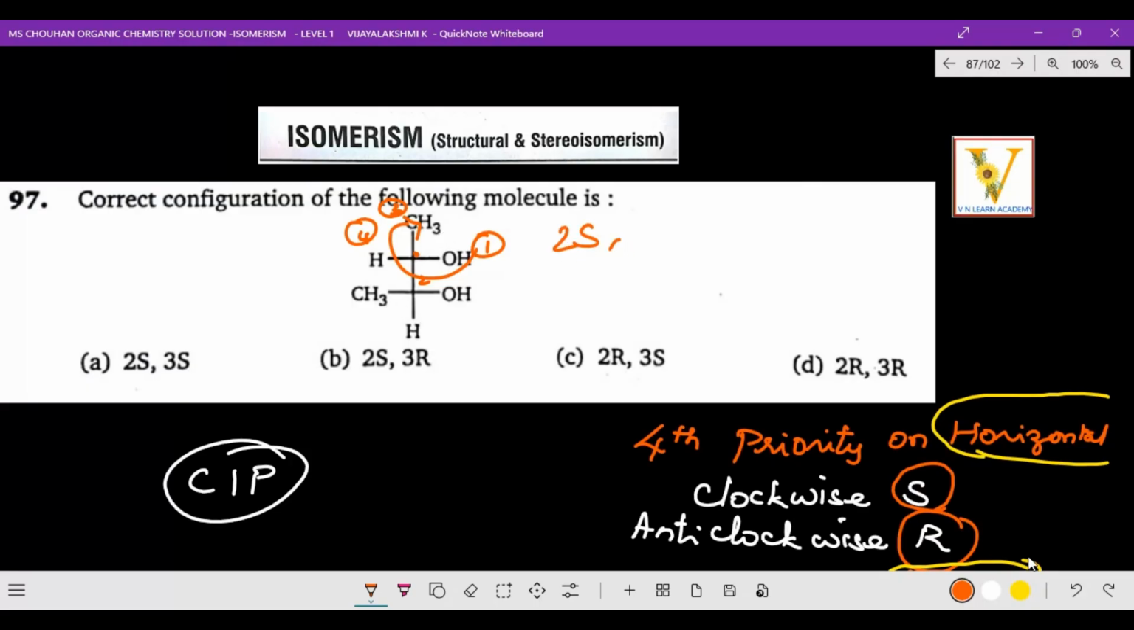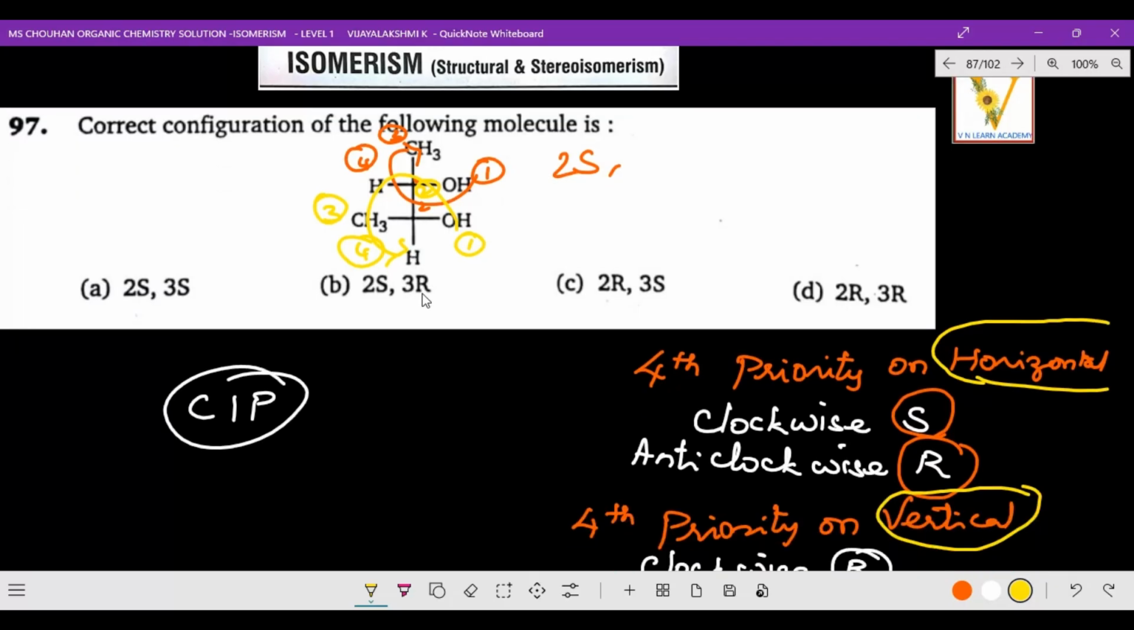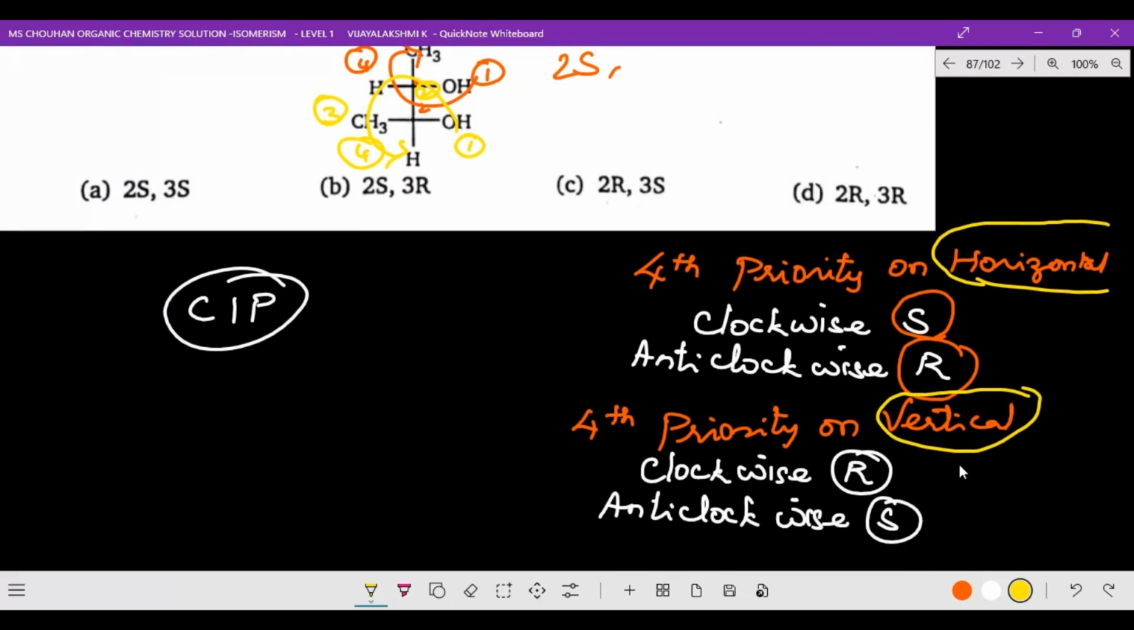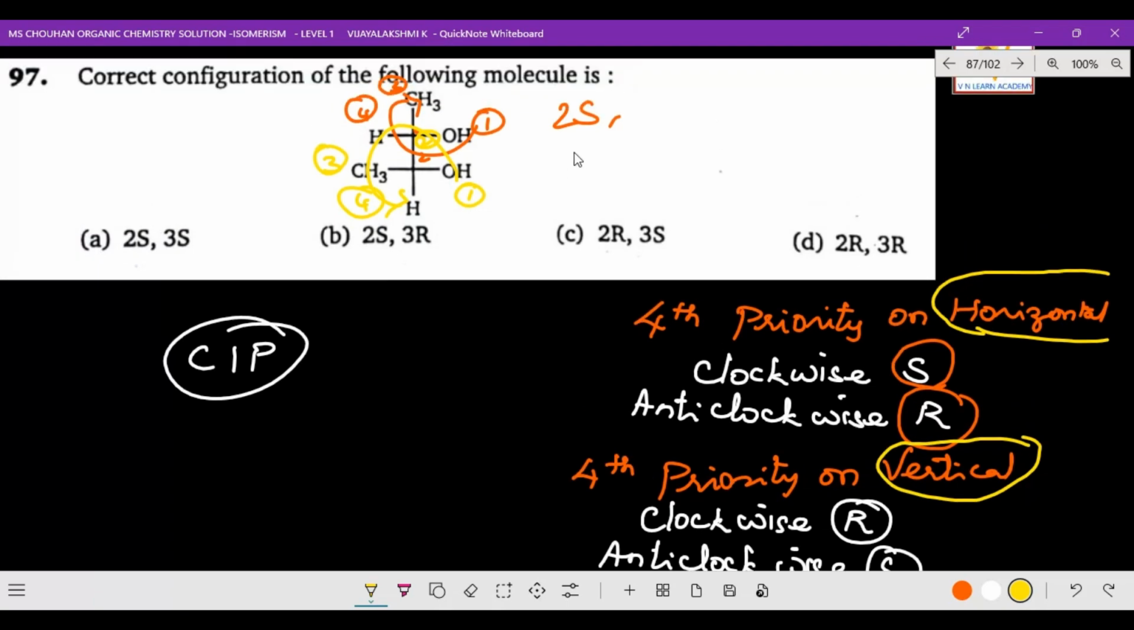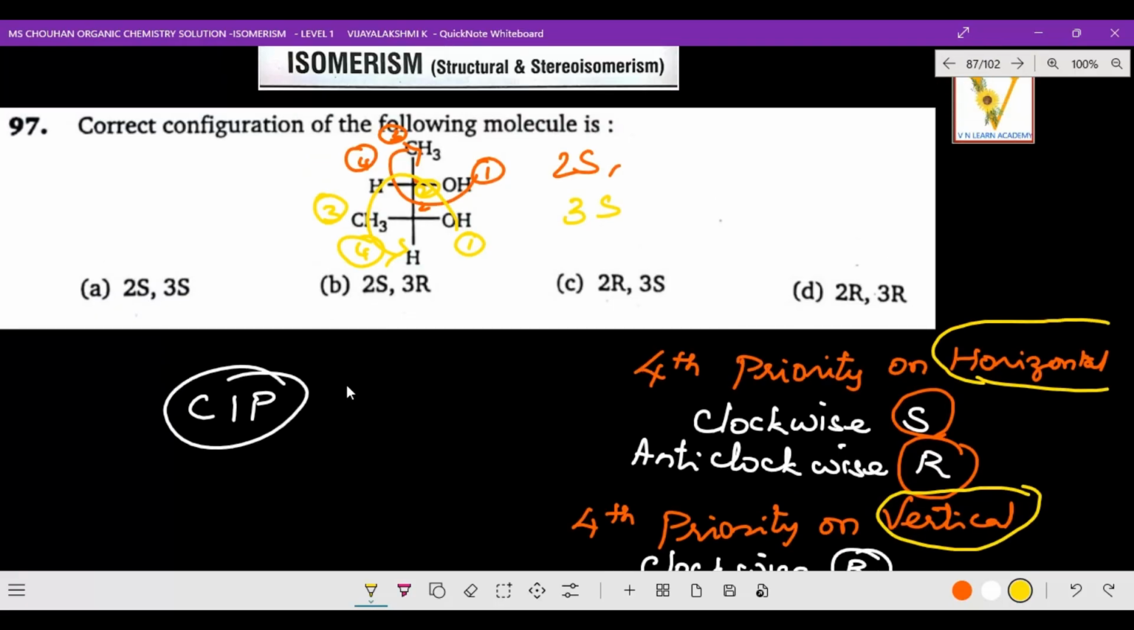And the third one, this carbon. In the same way here also, 1, and here 2, and this is 3, and this is 4. So how do you find it here? Anti-clockwise. The vertical point has hydrogen, so the fourth priority is on vertical. Anti-clockwise on vertical is S. So this is also 3S. So 2S and 3S. So where is the correct option? Option A is the correct option, 2S and 3S.